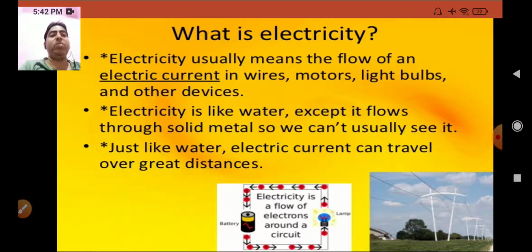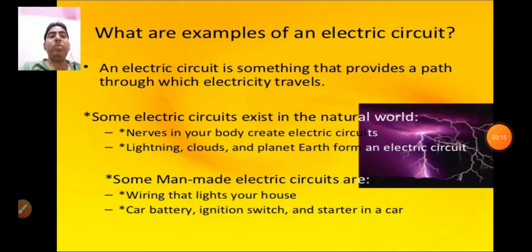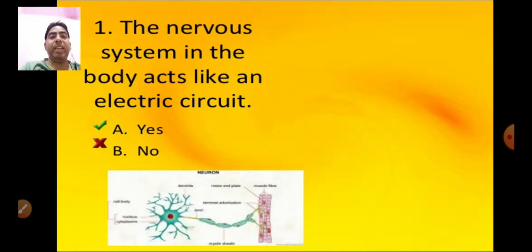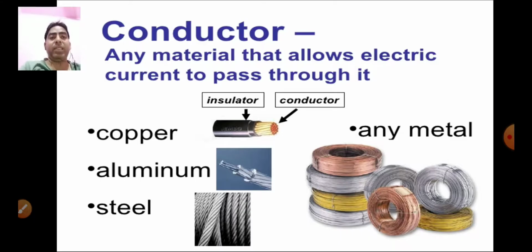Electricity usually means the flow of electric current in wires, motors, light bulbs, and other devices. Electricity is like water, except it flows through solid metal, so we can't usually see it. Just like water, electric current can travel over great distances. Here you can see that circuits are where the electricity travels. Like electricity, the nervous system in a body acts like an electric current. That is, the answer is yes.